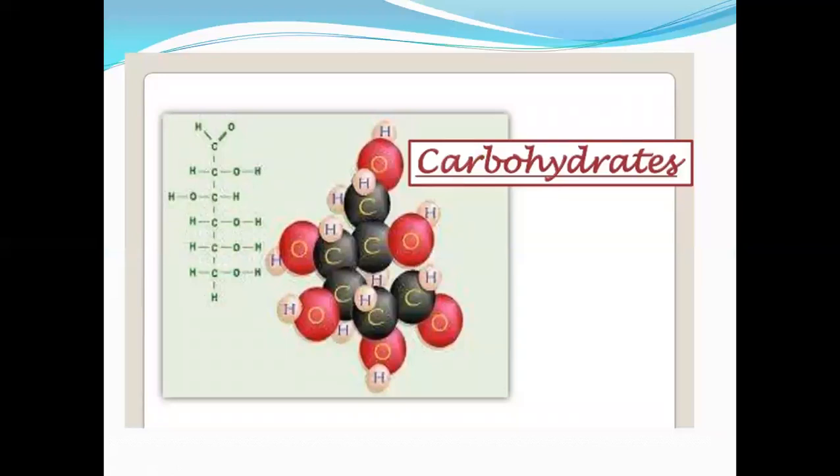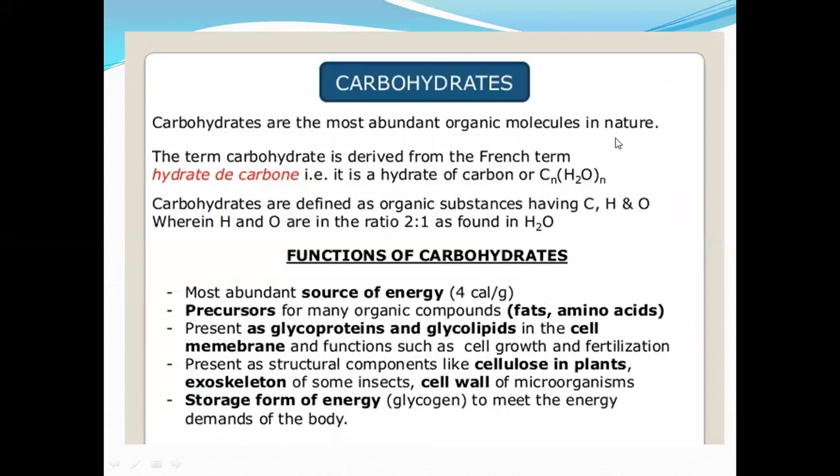So about the carbohydrates, you can see the structure of the carbohydrates. A straight line, with alcohol attached with the hydrogen, and aldehyde, right? Let's study about the carbohydrates, which are the most important form of organic molecules in nature. It is a hydrate of carbon, so the name is carbohydrate. Hydrate of a carbon, that's why it is named carbohydrate. So CnH2nOn.